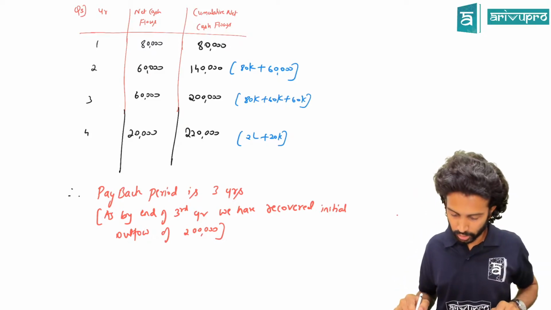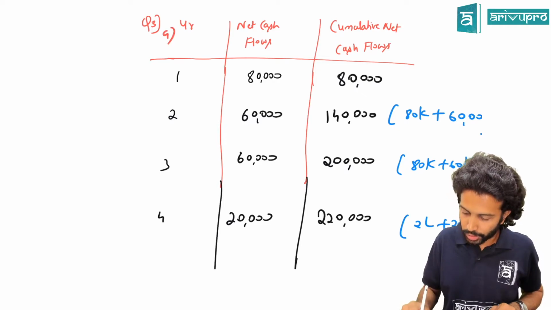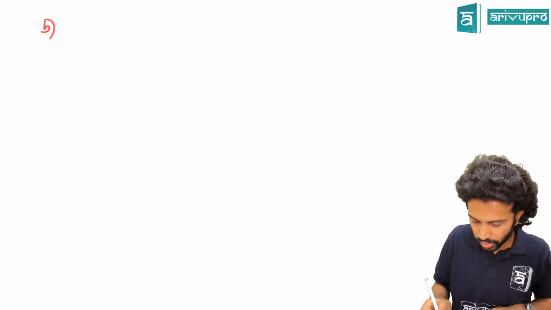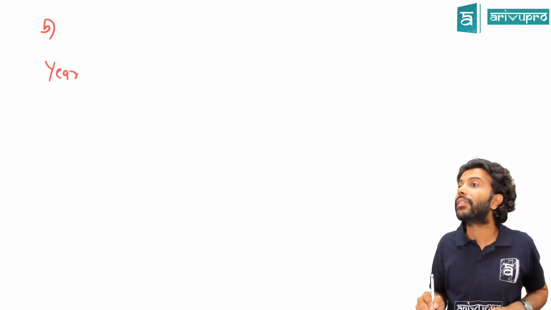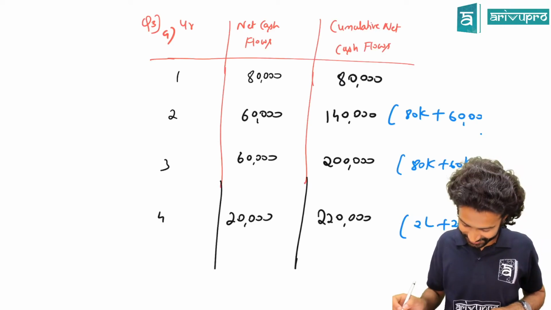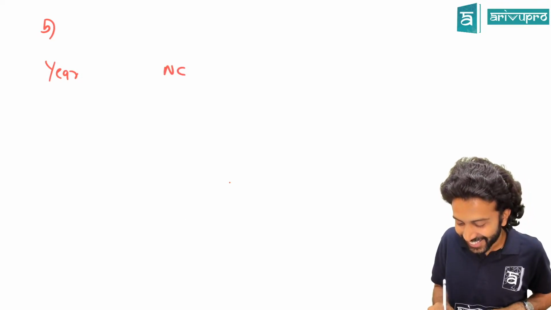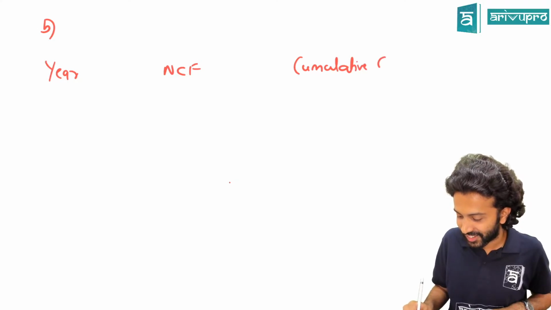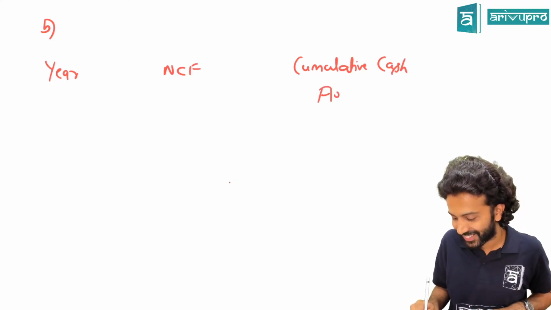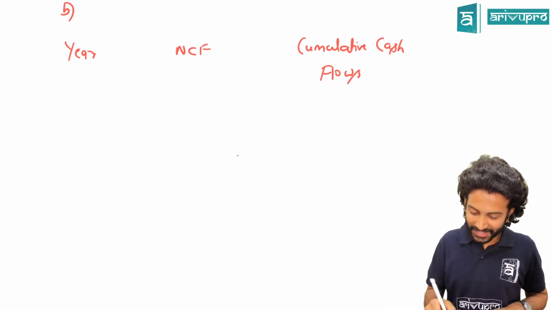Yes, sir. This is now okay, sir. Interesting, sir. So this is part A's solution. Next we'll put up part B's. Same, we'll put up year, net cash flow, cumulative cash flow. I can copy, no? But this will also come, I have to erase that. Too much headache, I'll write it again. Anyway, you guys keep writing that. Just for your satisfaction, I'm writing all this.